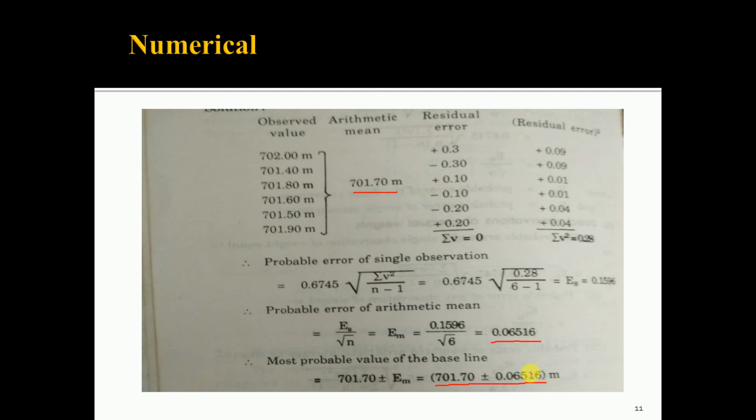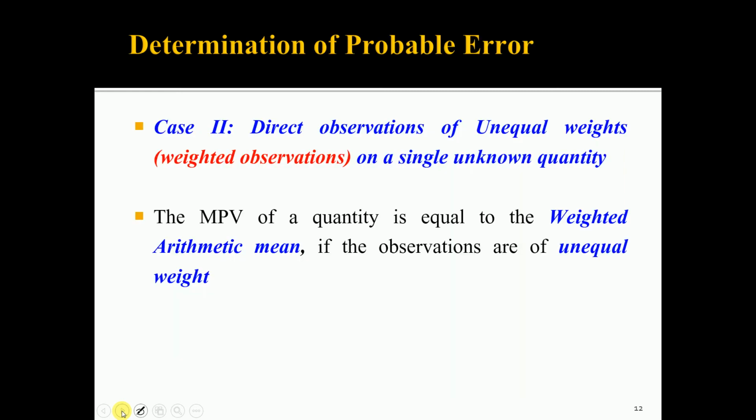value must lie. So, your value of the most probable value of the baseline may be 701.7 plus this 0.06516, or the most probable value may be 701.7 minus 0.06516. In this way, you can determine the probable error of a single observation and most probable value of a quantity. This is the example given for the linear measurement. The same procedure can be exercised to find out the angular measurement also when all the measurements are of same weight.